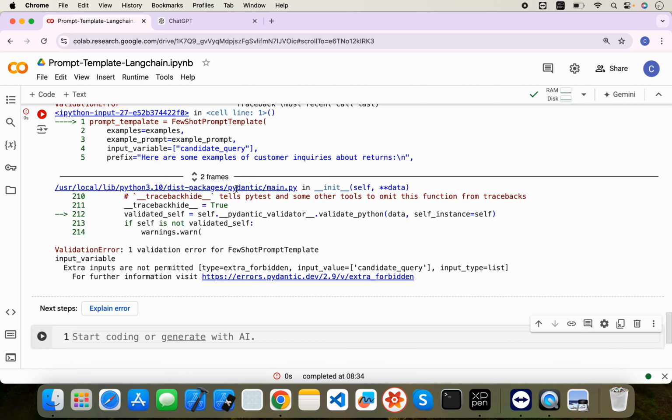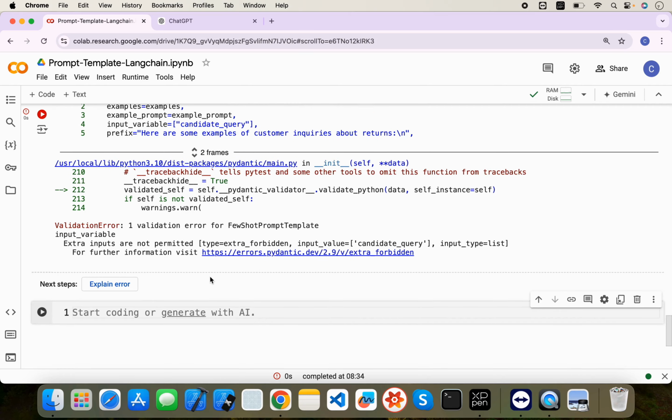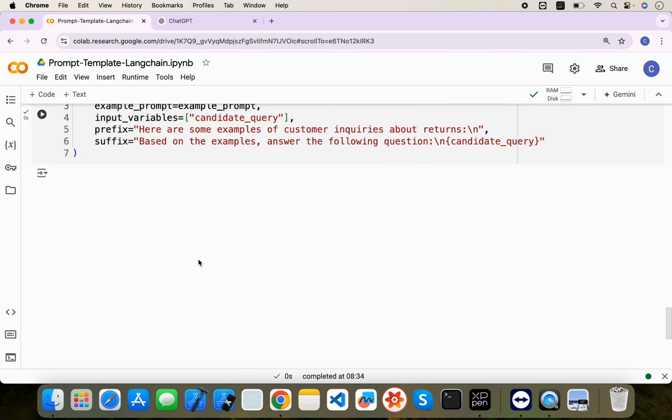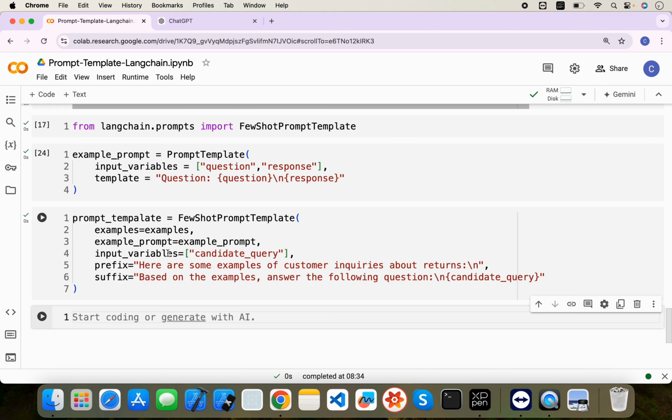I think I had made some typo. It should be input variables, right? Not the variable, because we are passing here a list, so it would be variables, right? So let's invoke this. Let's say prompt template.